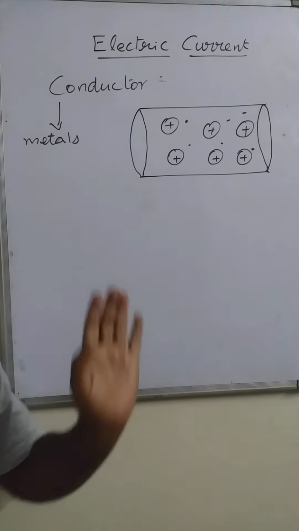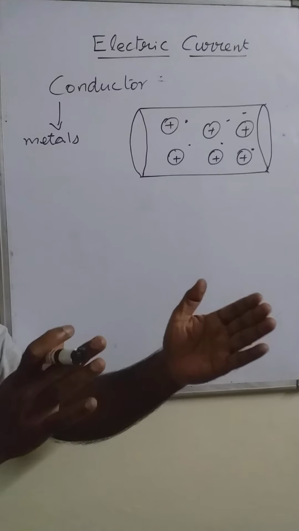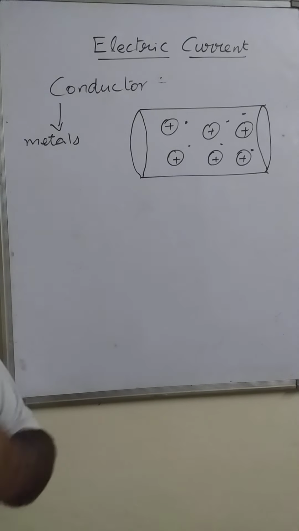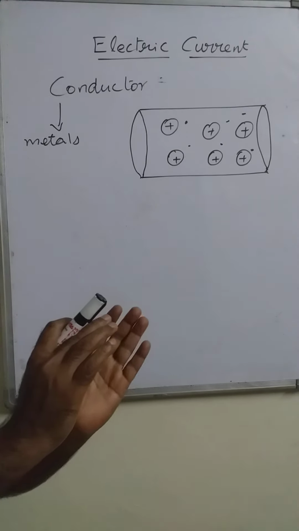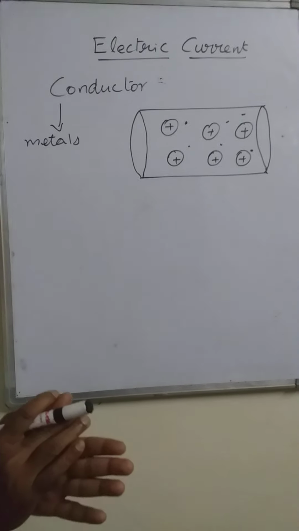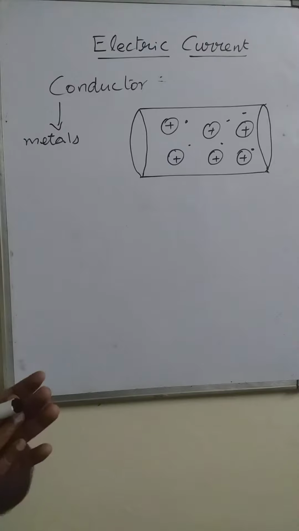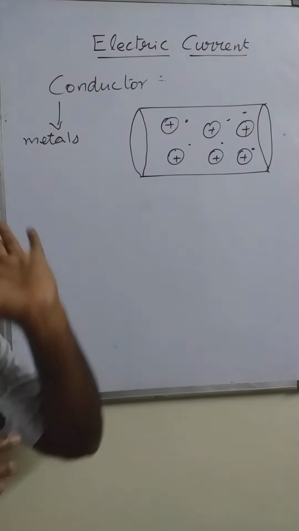So here we have negatively charged particles and positively charged particles. But both the particles are present inside the material itself, which makes it neutral.